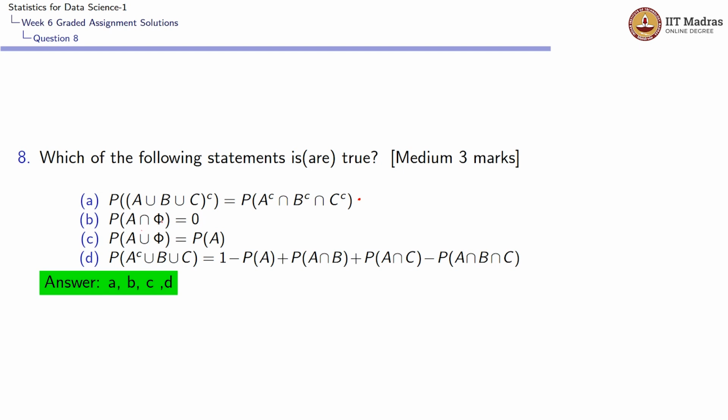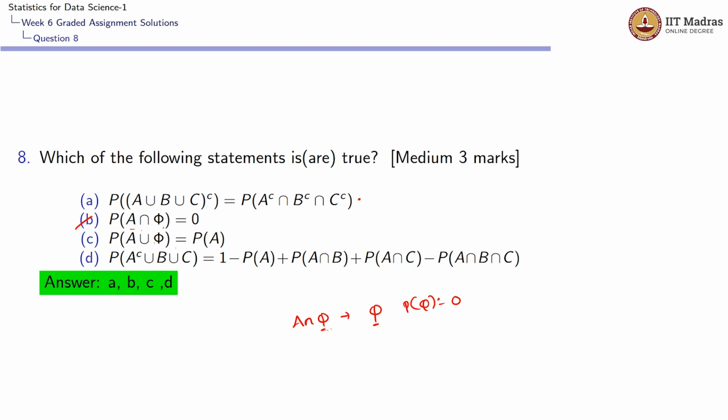Probability of A intersection phi equals 0. A intersection phi is nothing but the null set, which would be phi, because intersection with respect to a no-element set would be a no-element set only. So the probability of the null set is equal to 0. So option B is correct.